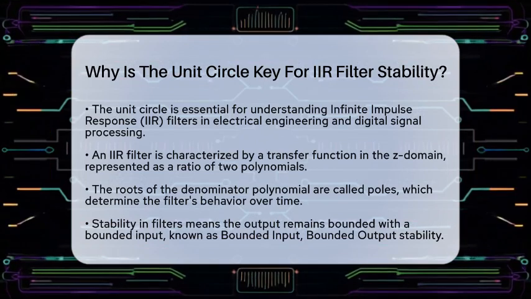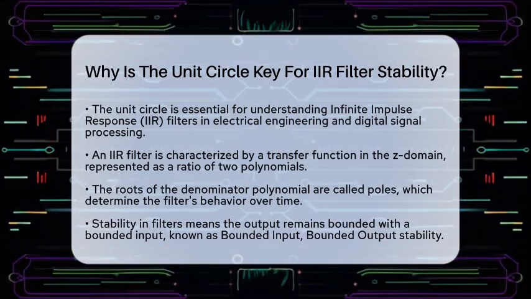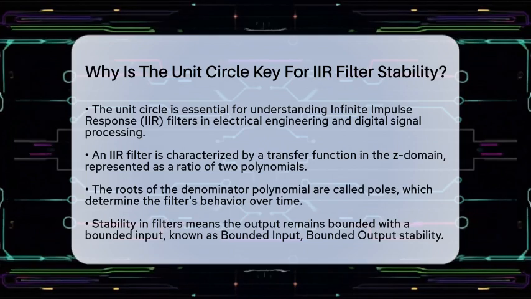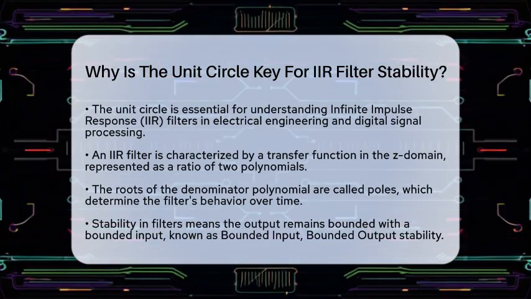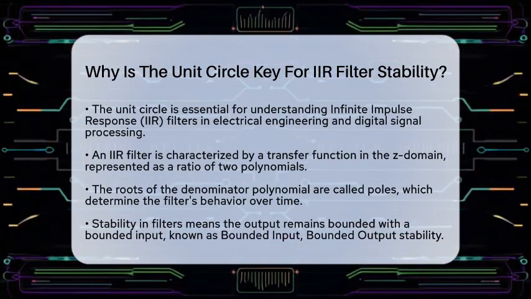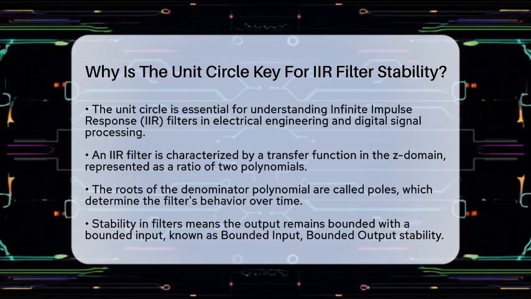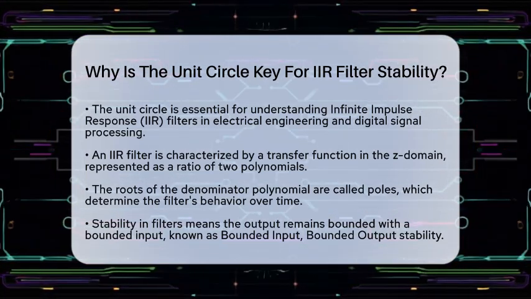First, let's understand what an IIR filter is. An infinite impulse response filter is defined by a transfer function in the z-domain. This transfer function is essentially a ratio of two polynomials. The roots of the denominator polynomial are known as poles. These poles are critical because they dictate how the filter behaves over time.